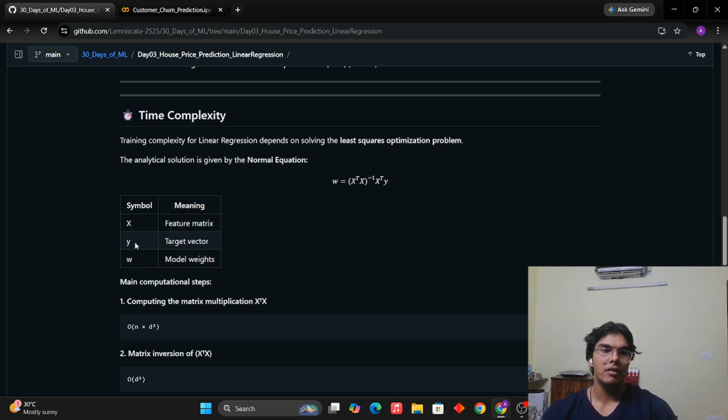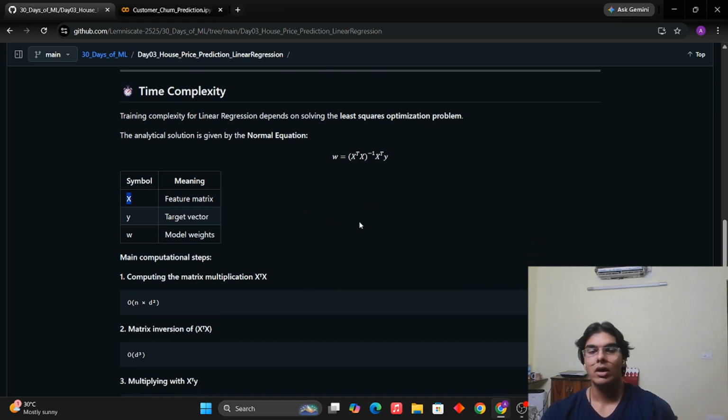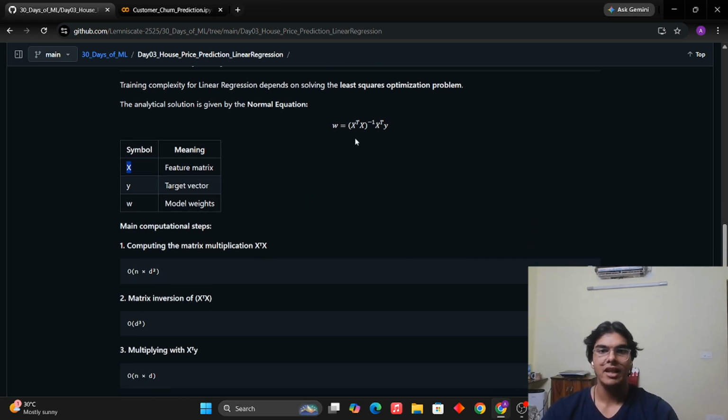Y is the target vector, which is price in this case. X is the feature matrix, which is going to include all the other features except price. So we have got XTX, where XT means the transpose of X. We need to calculate it individually. We first calculate what time complexity it requires to calculate XTX, then to calculate the inverse, and then to multiply this XTY term.